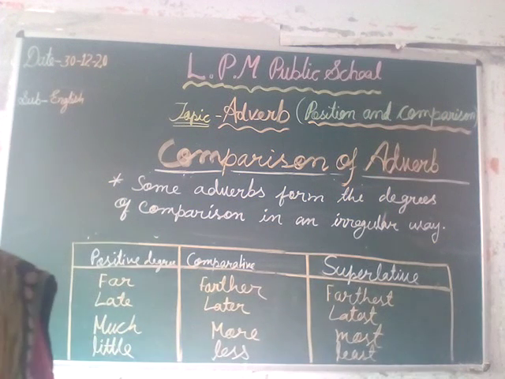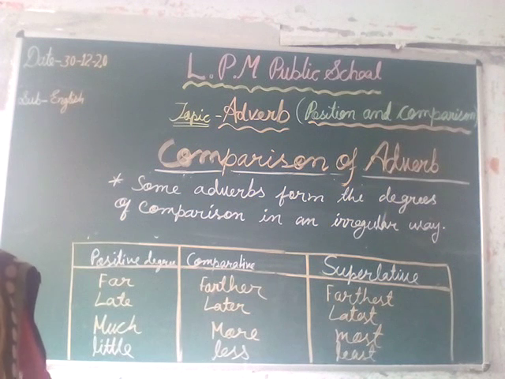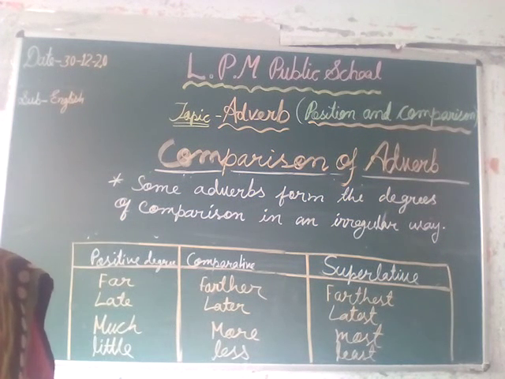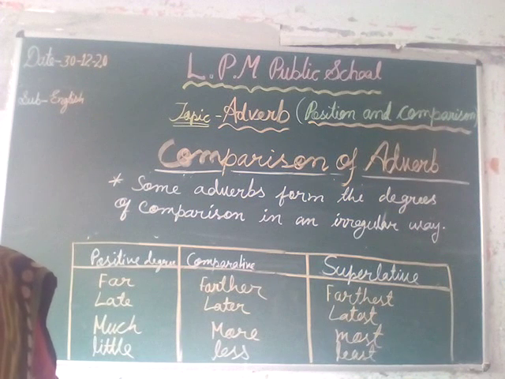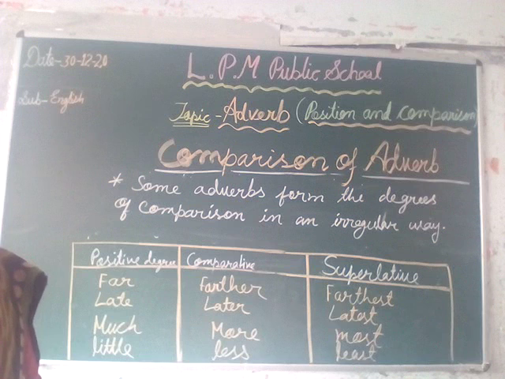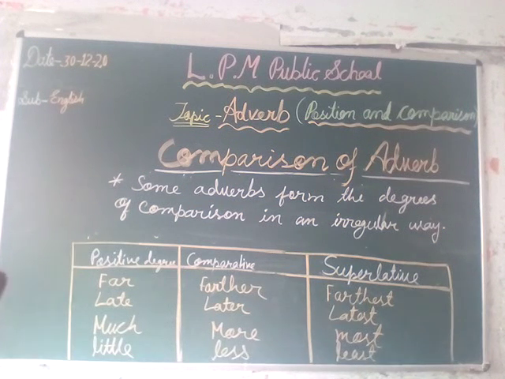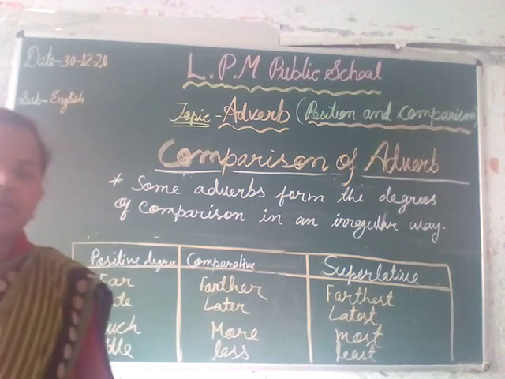In this way there are so many words which form their comparison in irregular form, that is good, better, best, or you can say far, farther, farthest for position, and ill, worst.